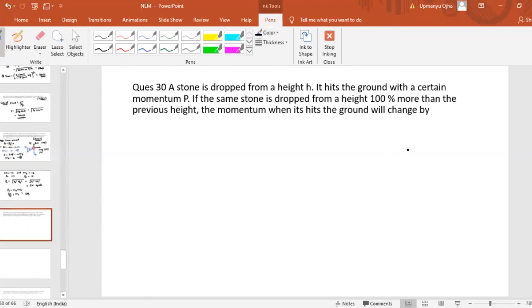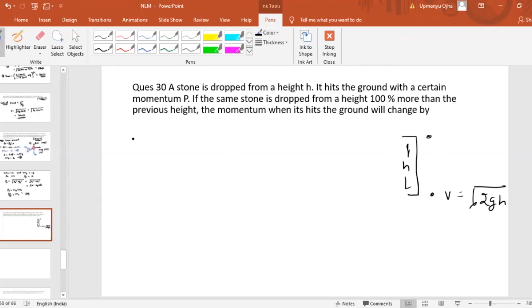When you drop the stone from some height h, what is the velocity when it hits the ground? The velocity with which it will hit the ground will be equal to root of 2gh. That we have already discussed in kinematics 1D.